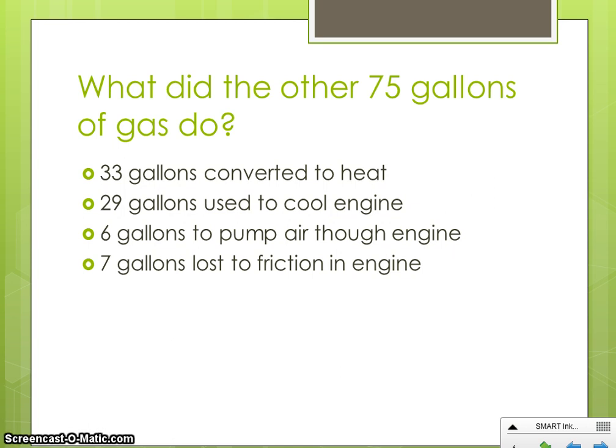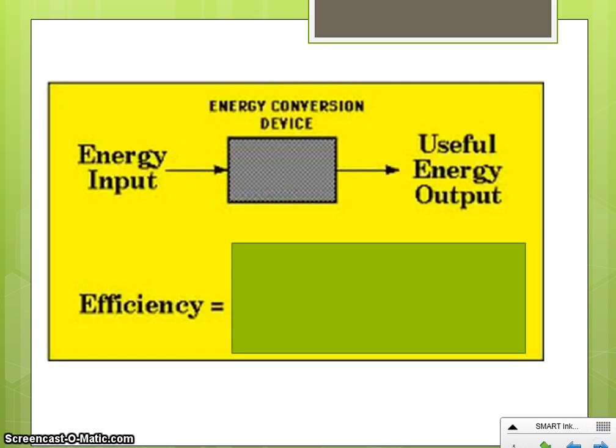That heat that's being given off is energy. That's thermal energy that's not being used. 29 gallons is going to be used to cool the engine so it doesn't overheat. 6 gallons is used to pump air through your engine, and 7 gets lost to friction. So really only 25 gallons of that 100 gallons is being used to move your car.